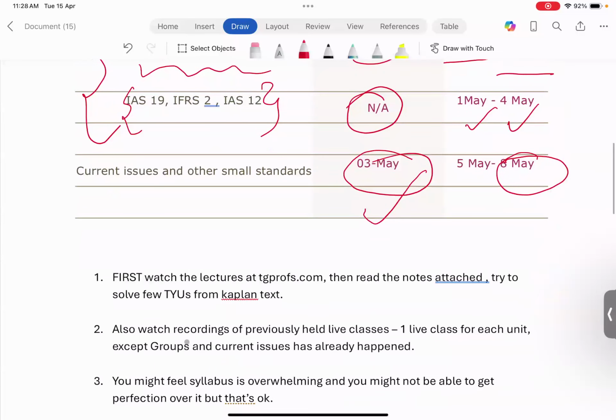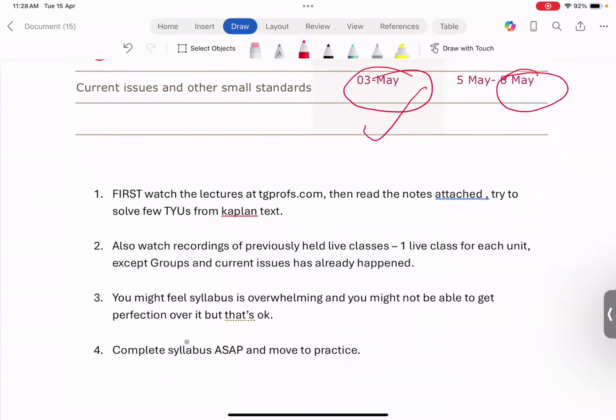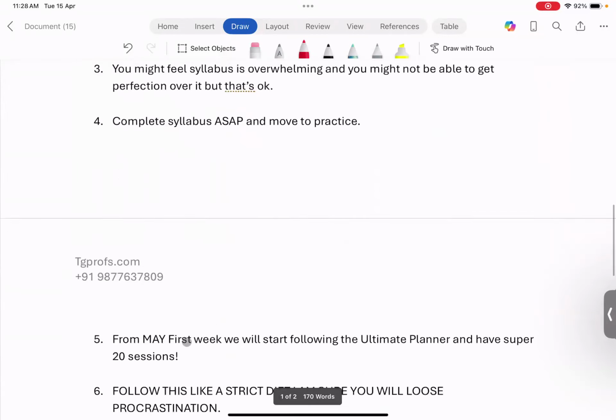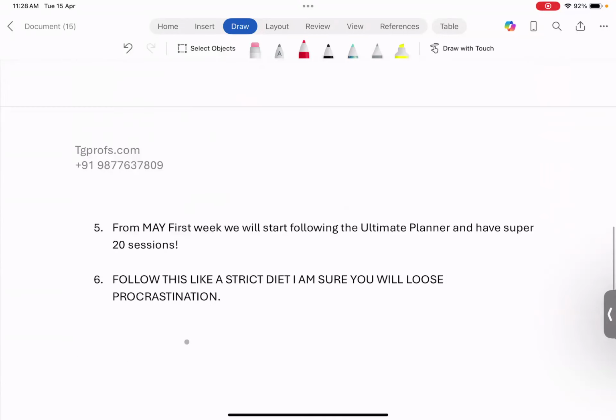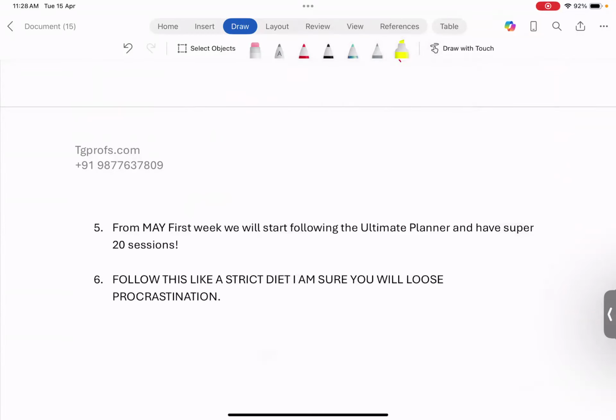Let's not jump to conclusions. See, this is till May. Now, what we are supposed to do is, from the first week of May, we are supposed to follow the ultimate planner.